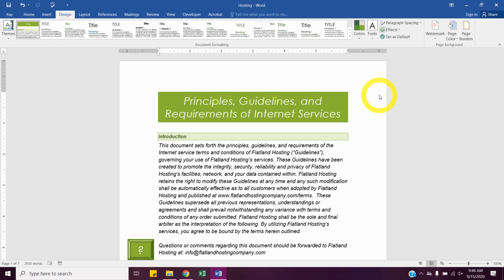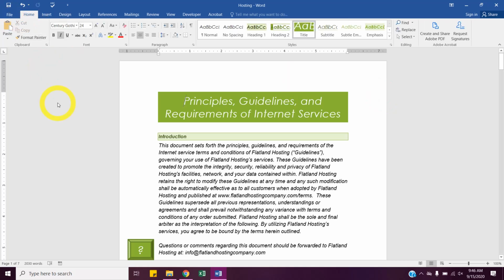Now, I want you guys to do this so we can see where it's different. Click Home tab. What's our font now? Century Gothic. What's our default font? Anybody remember? Calibri. That's what it normally is by default.